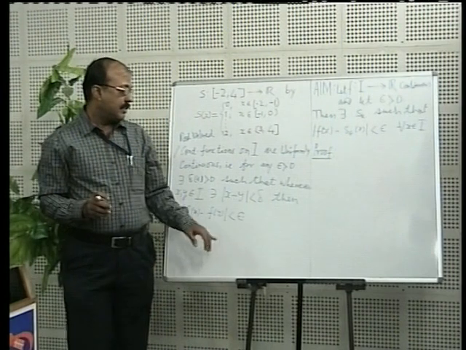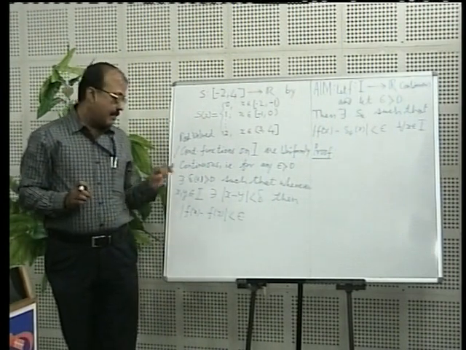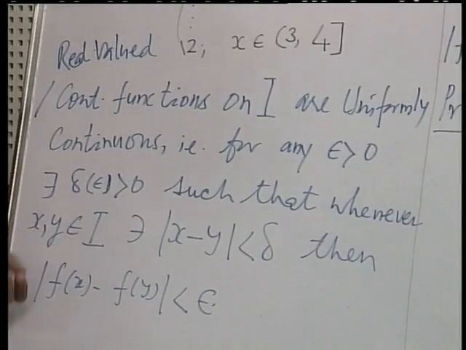That means the choice of delta is independent of the choice of points you make from the closed interval I. This is very significant. That is why the word uniform: this delta remains uniform for any two points.